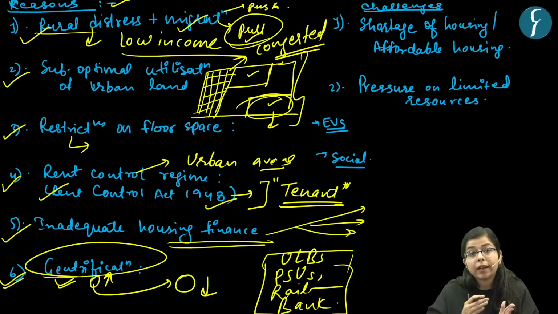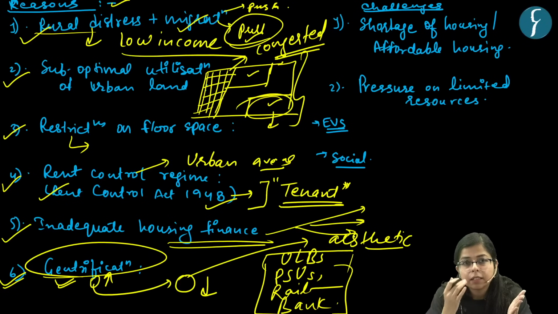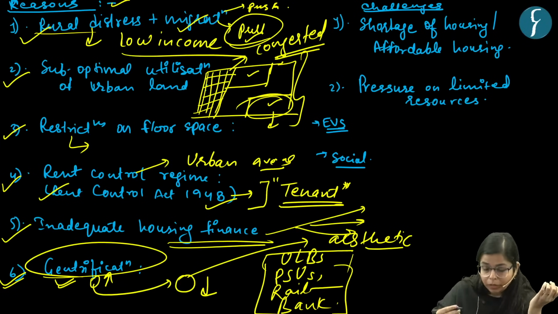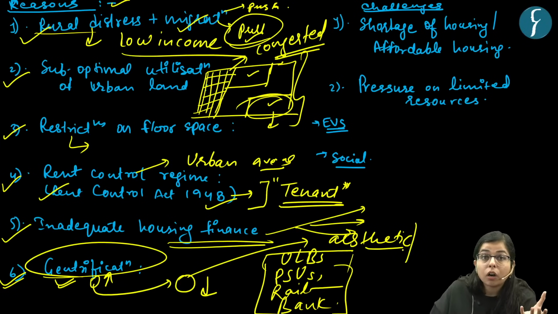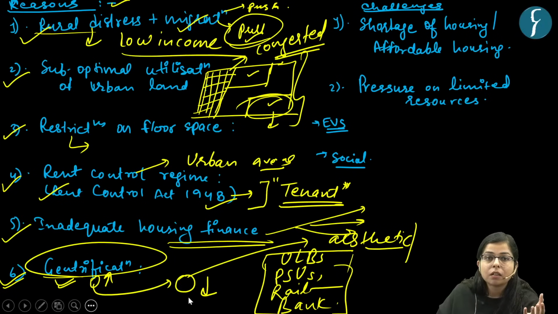Maybe the society is developing, and there may be access to some aesthetic place, say some natural aesthetic place nearby that locality, or maybe these rich people want to save their cost of living.